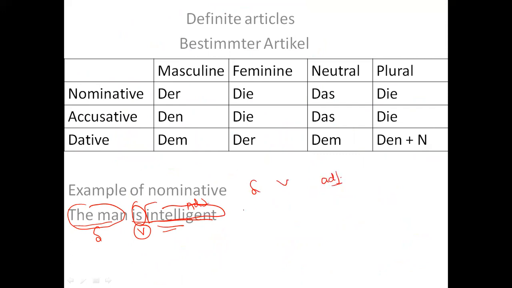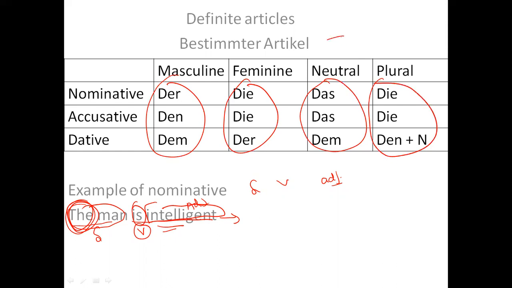If I need to translate this sentence into German, we need to focus on the "the", right? In this table, all the words give you the same meaning. The meaning is "the", because this table is known as the definite article table.